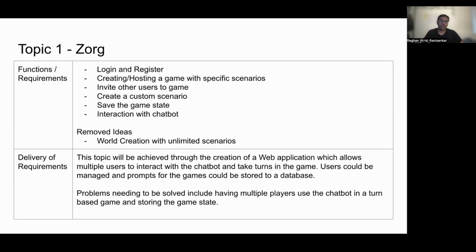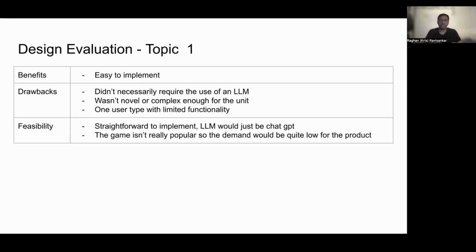So this particular application was to be delivered using a web application where multiple users can come together and play this game. And we would just have to manage the prompts and the game states for each of the application. Though it's very easy to implement, this didn't necessarily require the use of an LLM, and it wasn't very complex enough as well. And the feasibility of this, while it would have been very straightforward to do, the game was not as popular, so the demand would be quite low for this particular product.